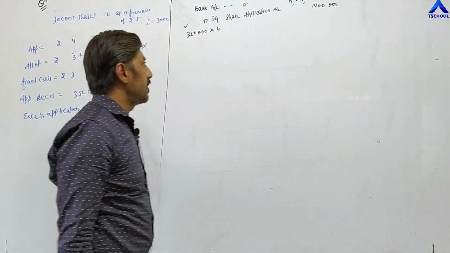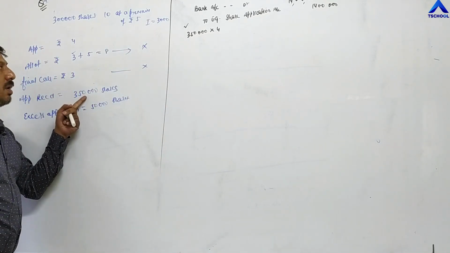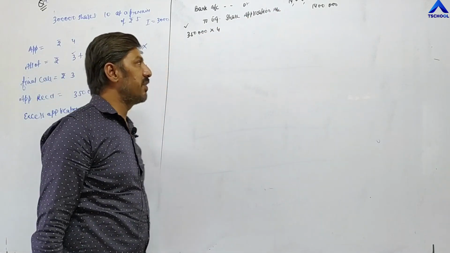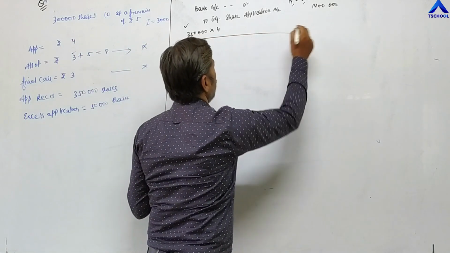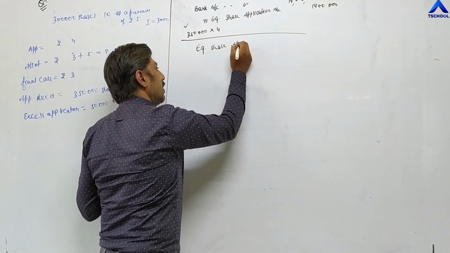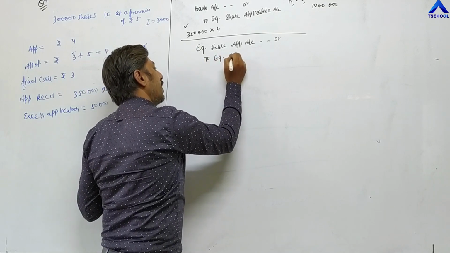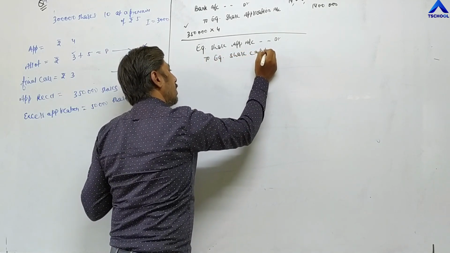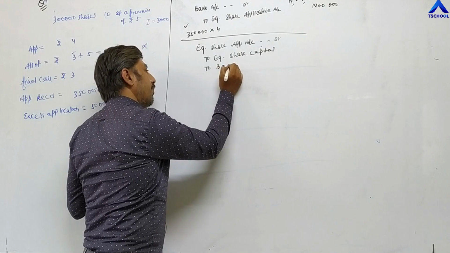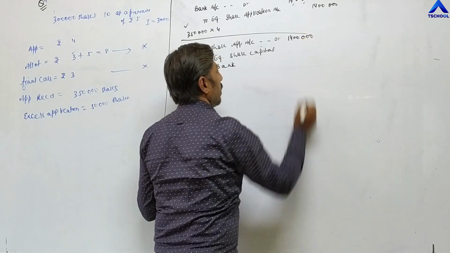Total 14 lakh rupees is received at the time of application. 3,50,000 total applications received, and application value is 4. So 3,50,000 into 4, 14 lakh rupees company has received at the time of application. First entry is completed. Now, second entry: equity share application account debit to equity share capital, total application, and to bank for excess application. Total company has received 14 lakh rupees.